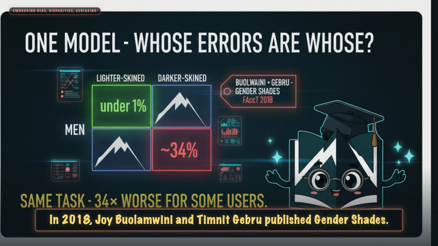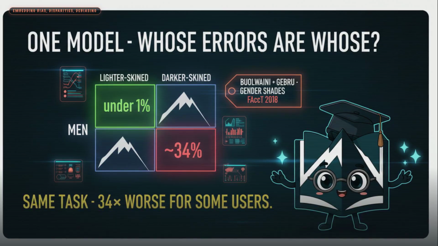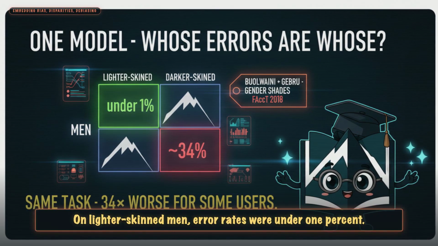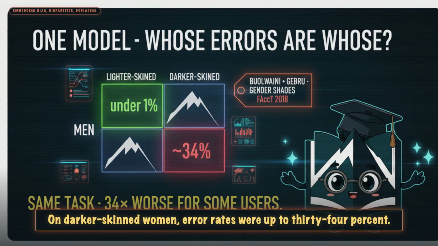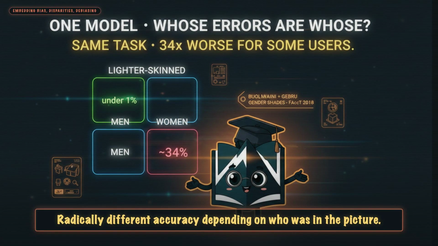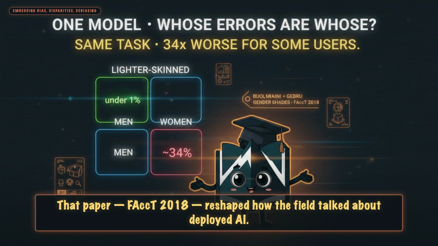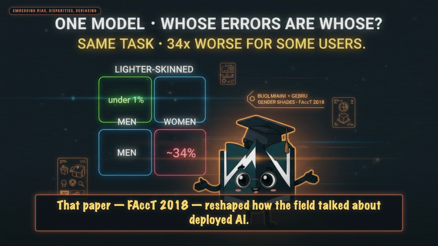In 2018, Buolamwini and Gebru published Gender Shades. They audited 3 commercial face recognition products. On lighter-skinned men, error rates were under 1%. On darker-skinned women, error rates were up to 34%. Same model, same task, radically different accuracy depending on who was in the picture. That paper, FAccT 2018, reshaped how the field talked about deployed AI.